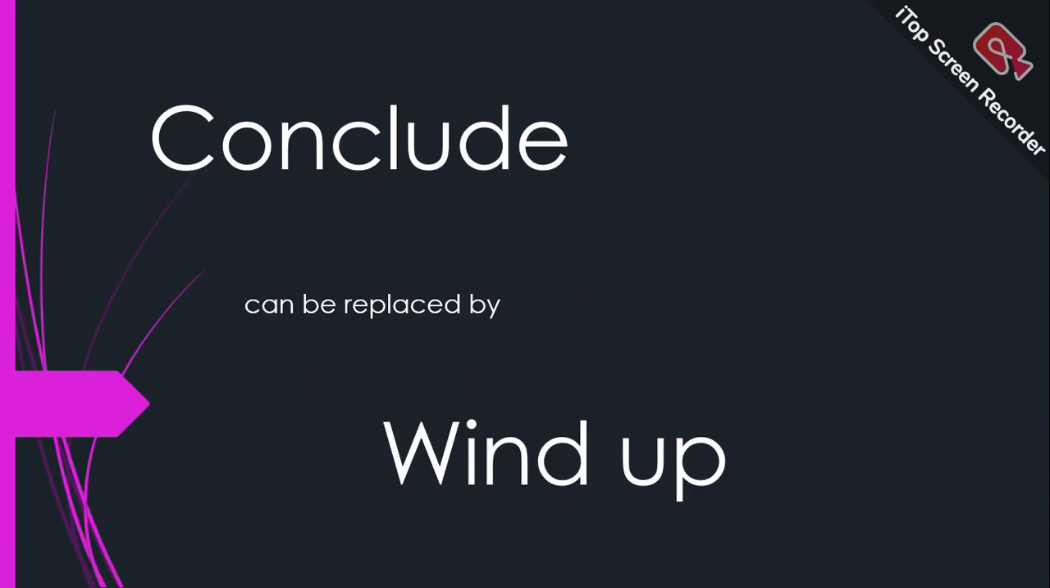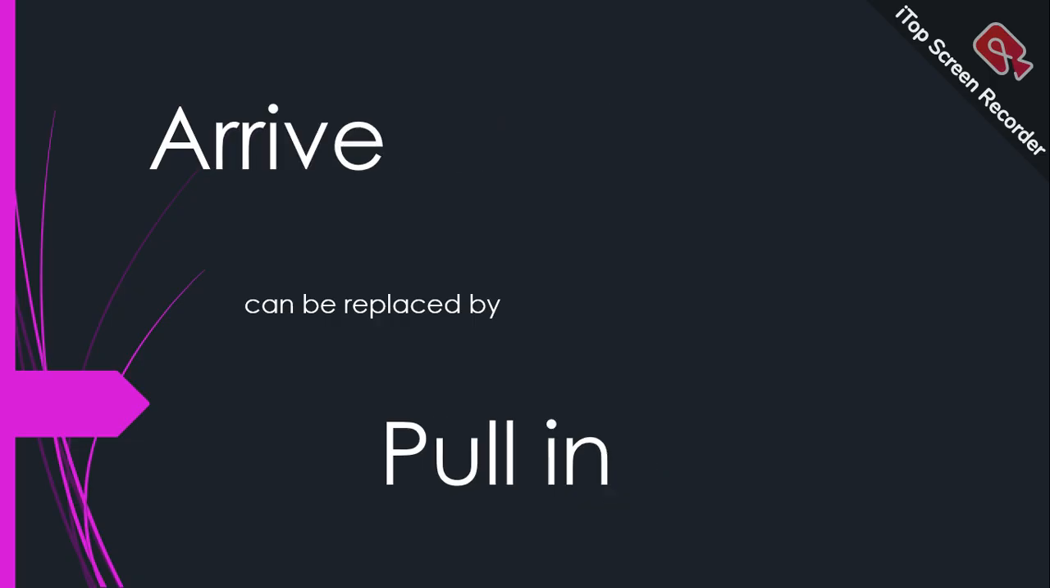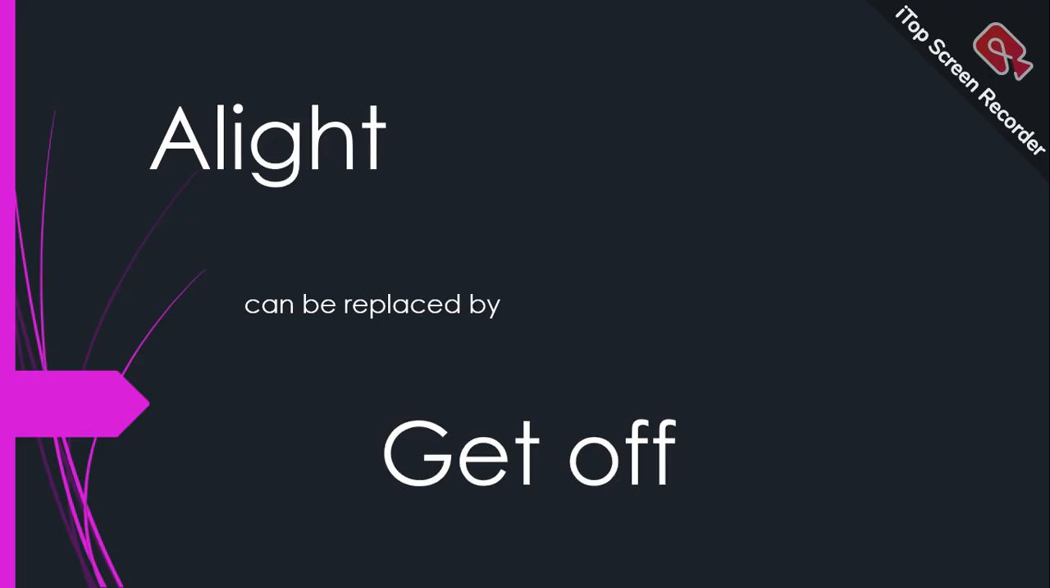Conclude can be replaced by wind up. At the end of today, you'll be able to speak naturally. Accumulate can be replaced by pile up. Arrive can be replaced by pull in. Alight can be replaced by get off.